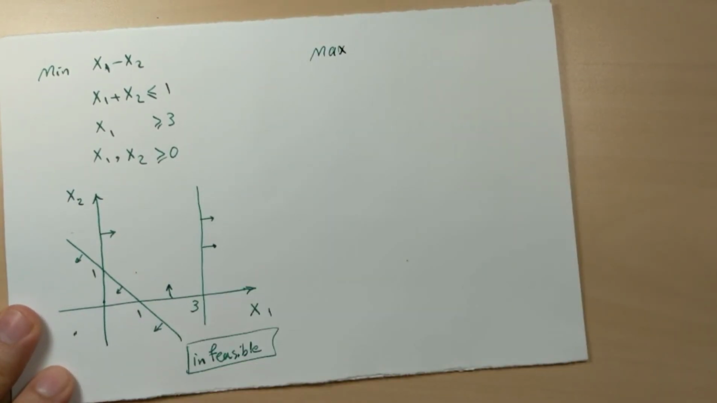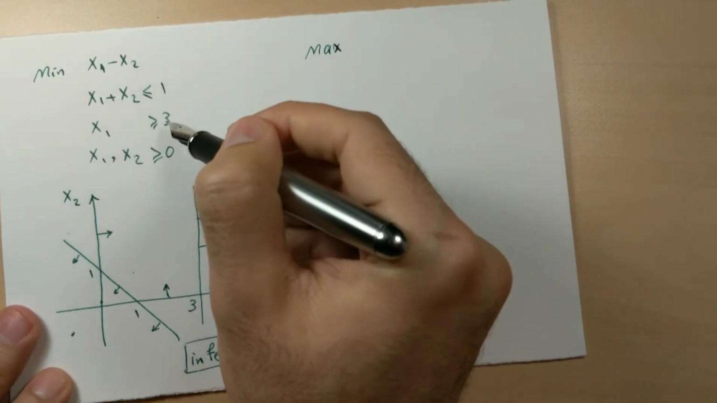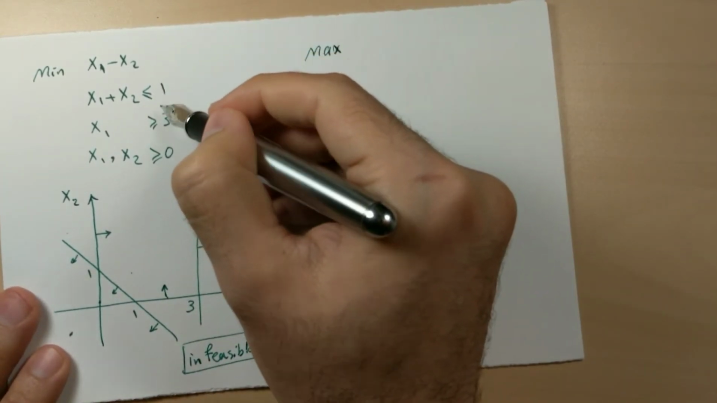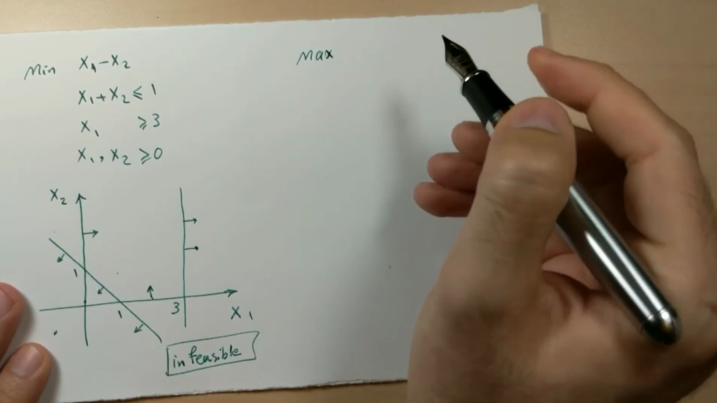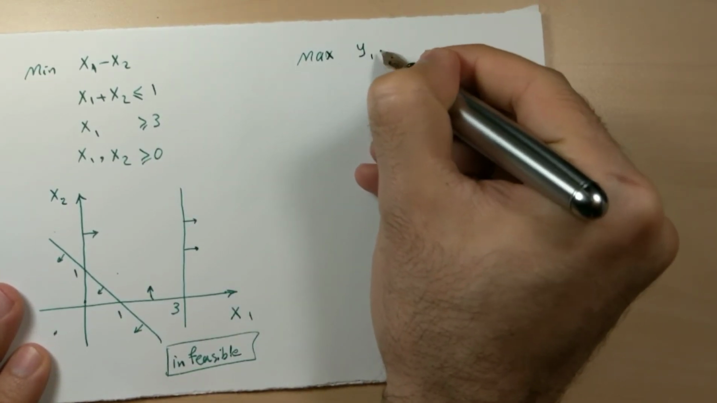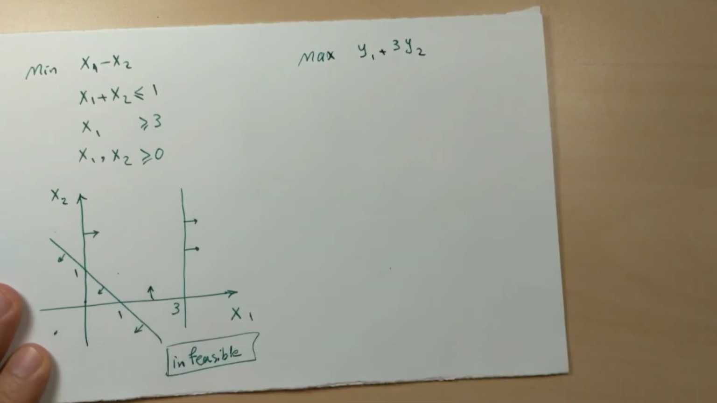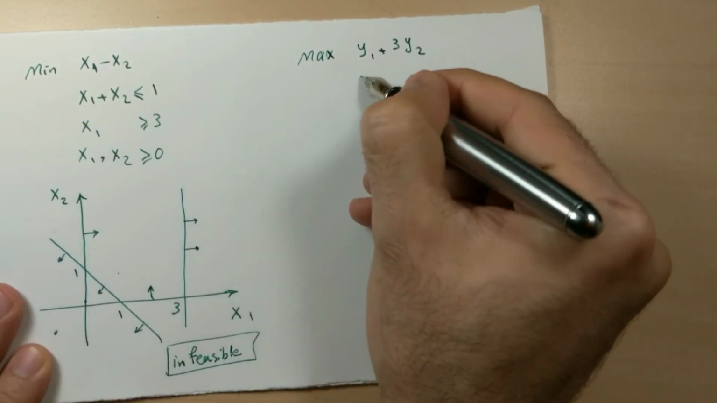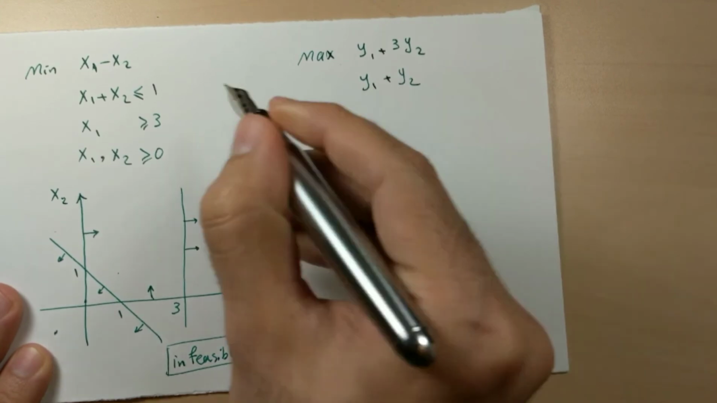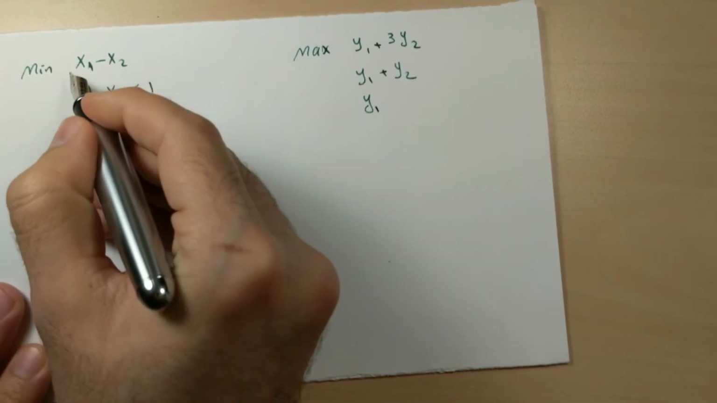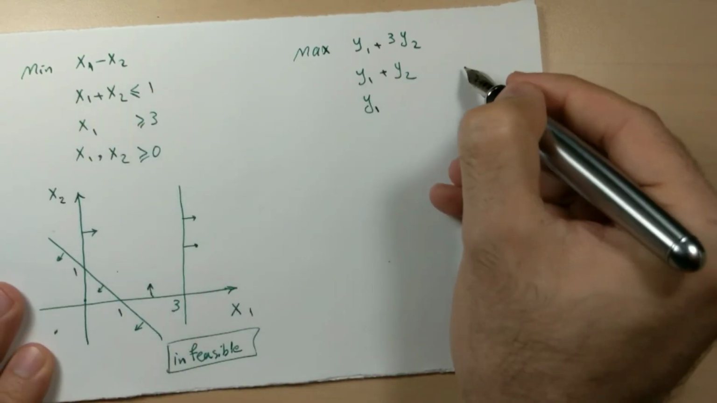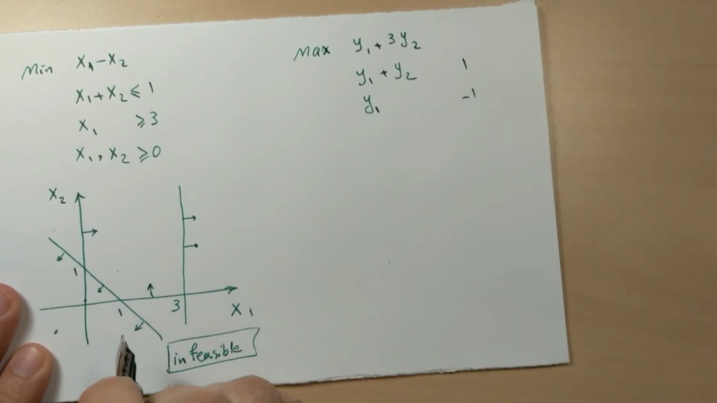The dual will be a maximization problem. Two constraints, two variables here. 1 and 3, the right hand side of the primal, will be the objective coefficients in the dual: y1 plus 3 y2. First column, first row: y1 plus y2. 1, 0: y1. Objective coefficients 1 and negative 1 will be the right hand sides.